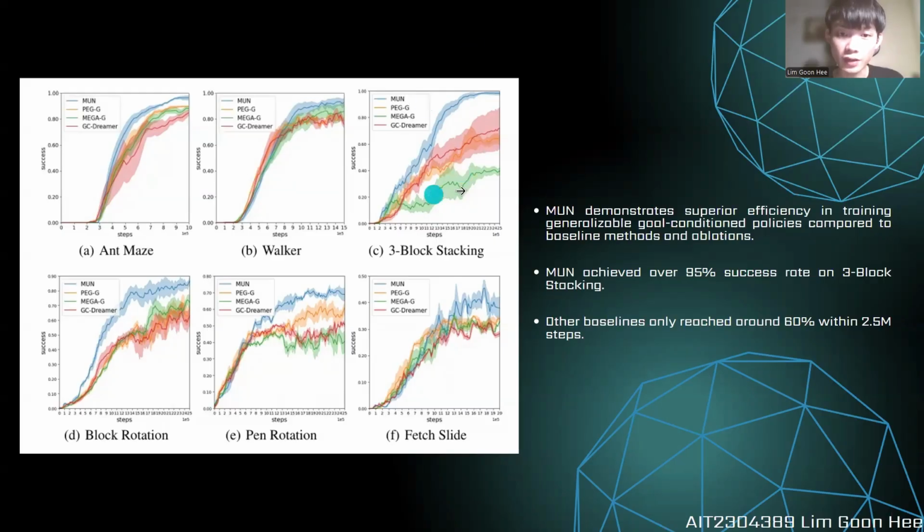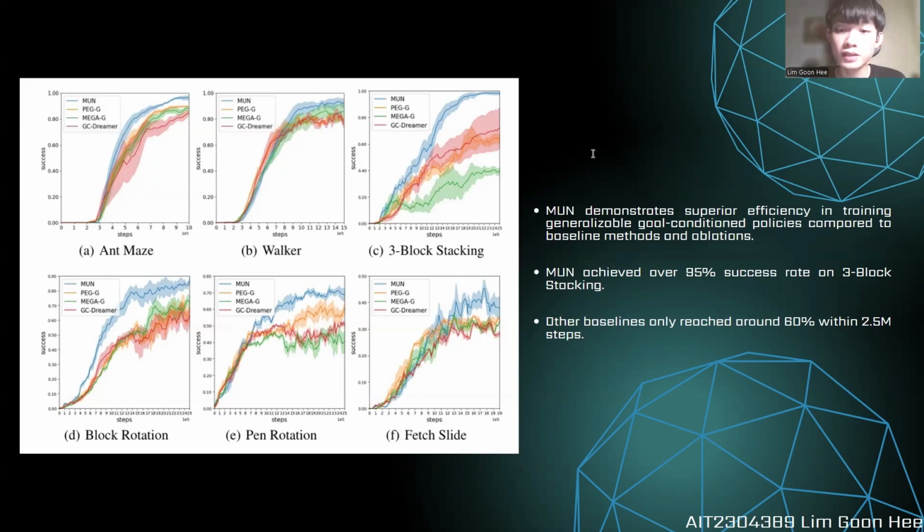So for example, we can see here the 3-block stacking. The MUN achieved over 95% success rate on 3-box stacking, whereas other baselines only reach around 60% within 2.5 million steps. So the goal explore strategies, PAC-G and also MEGA-G, sometimes result in suboptimal goals, potentially slowing down their exploration.